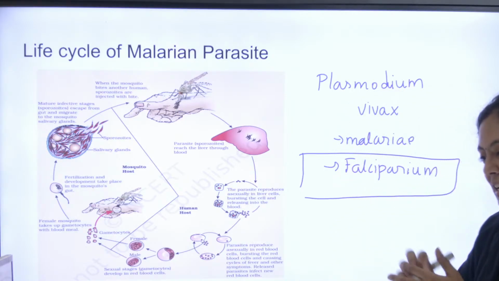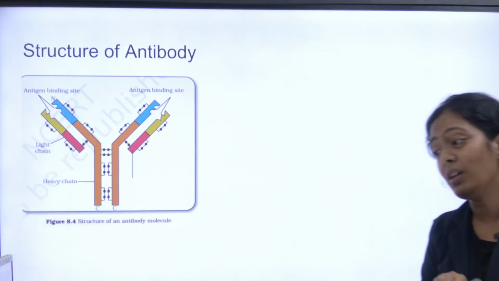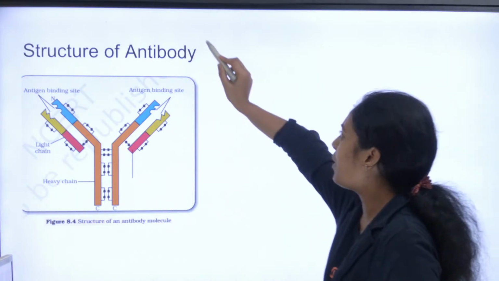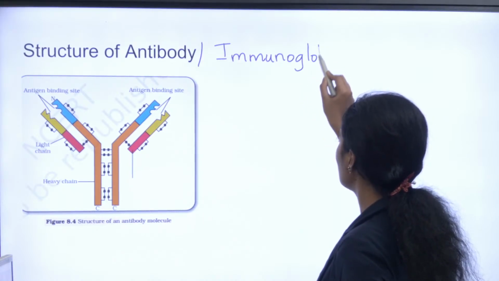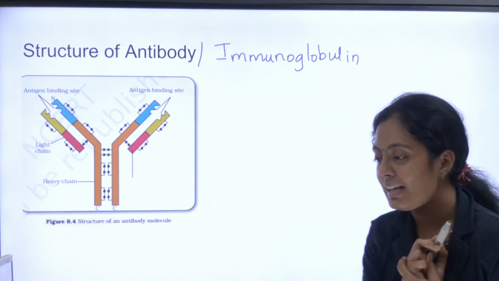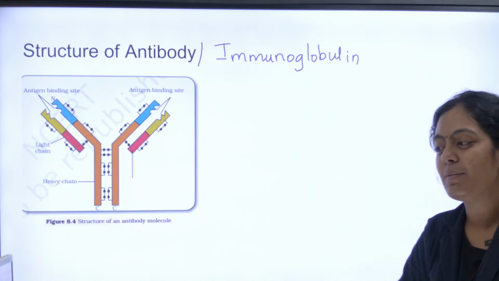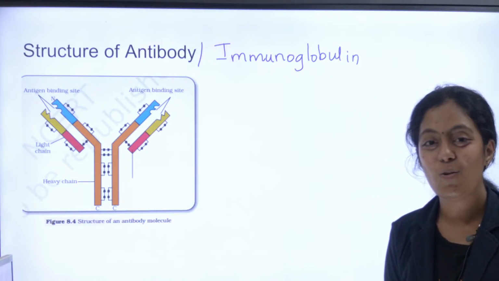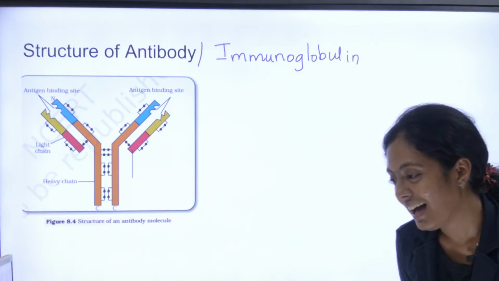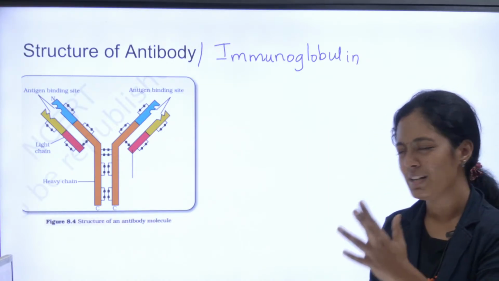Okay, you are not too late, I'm still half the way through the session. Yes, this is the malarial parasite. Structure of antibody is very, very important. What is antibody? What is the other name for antibody? Immunoglobulin. Okay, who is producing antibodies? You can watch, it may be useful for you. I'm revising the whole topic here.